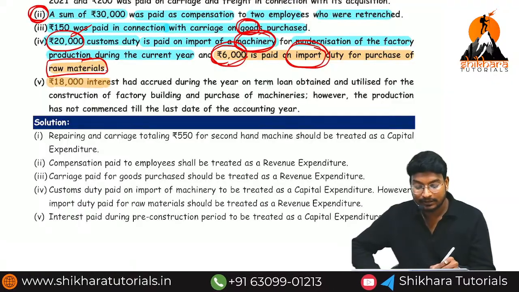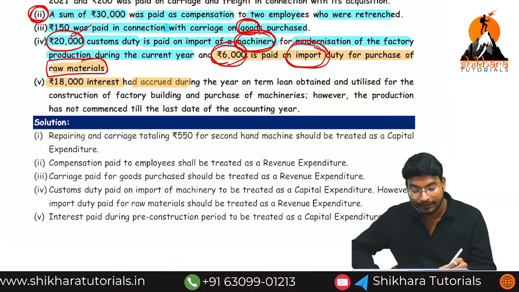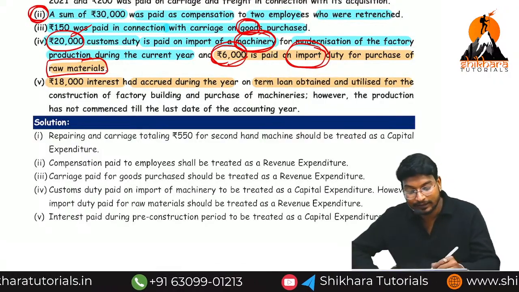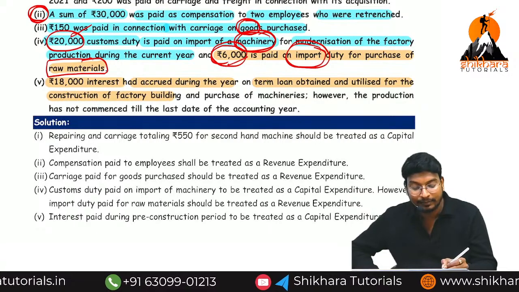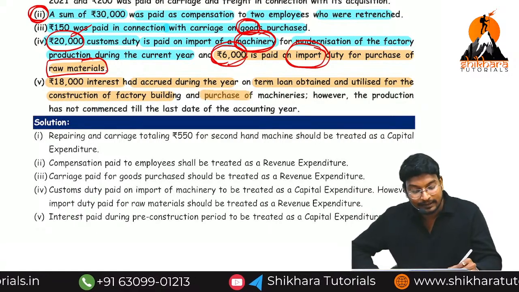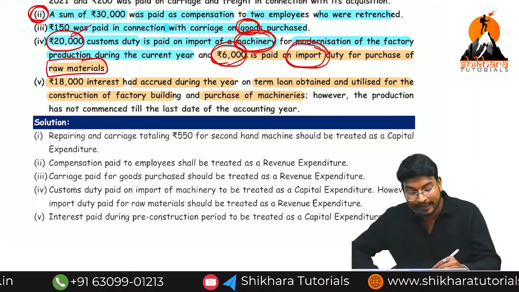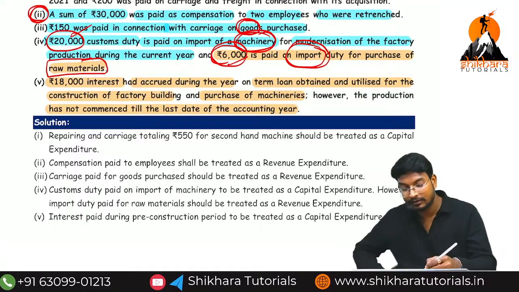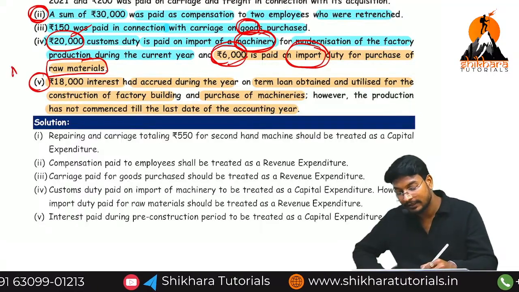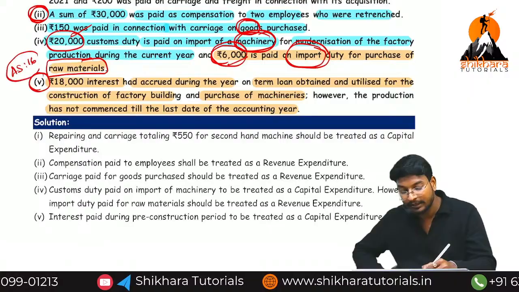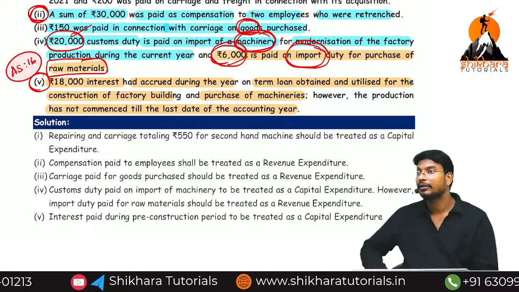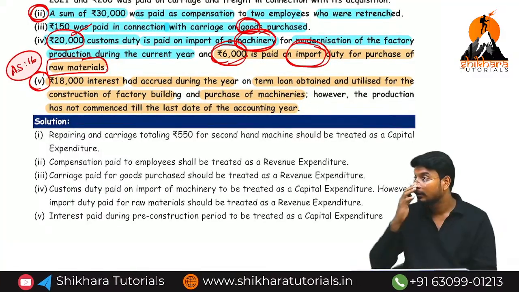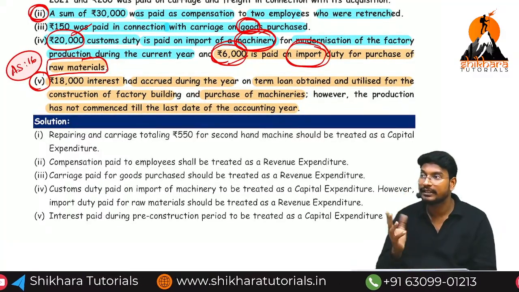Rupees 18,000 is interest that had accrued during the year on a term loan obtained and utilized for the construction of a factory building and purchased machines. However, the production has not commenced till the last date of the accounting year. There is one concept called AS 16. What is the meaning of AS 16, sir? Borrowing cost. In that borrowing cost, you will get a clear clarity about this. Until then, you may be a little bit confused.